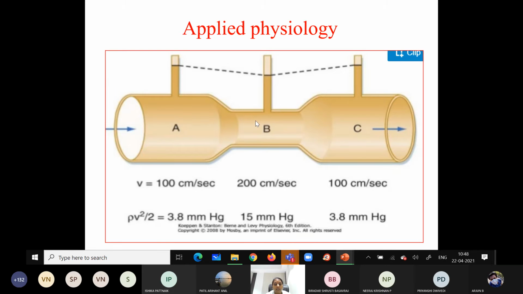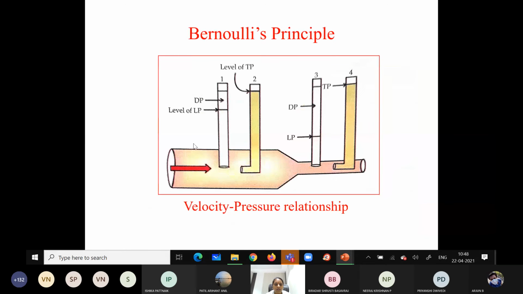Okay, so whenever there is more kinetic energy, the lateral pressure is less. Because of that, the blood only flows. It will not take part in the perfusion at all. Whenever there is more lateral pressure, the blood will enter into the tissues, and then the perfusion takes place.